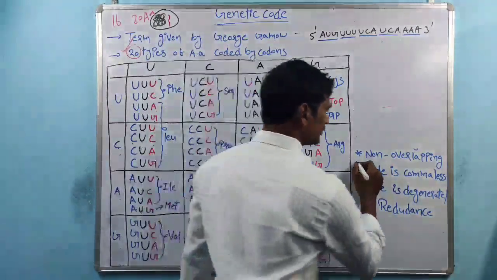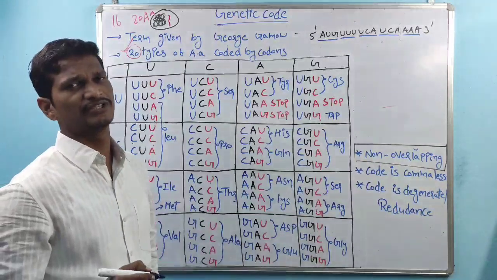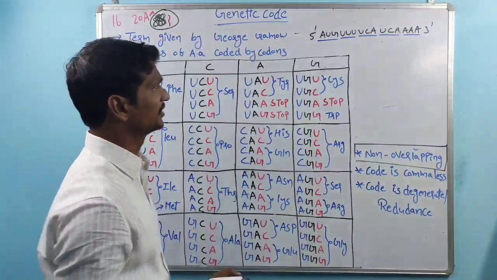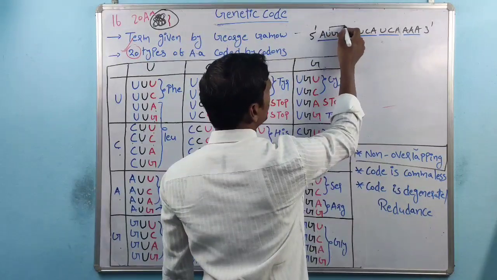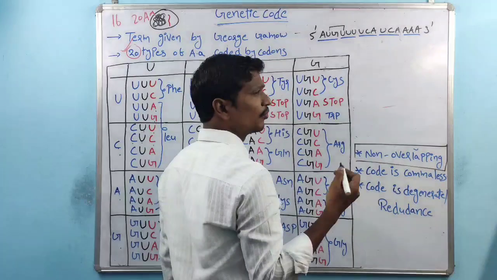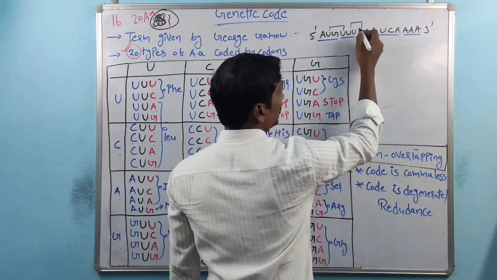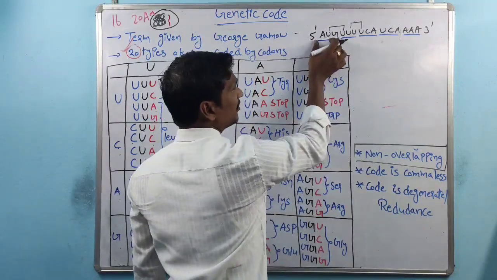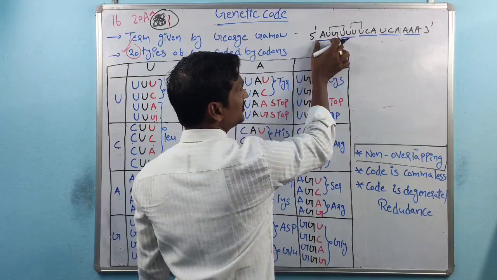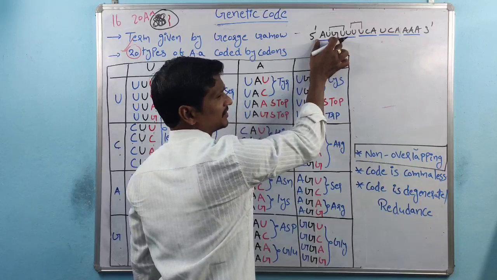So always genetic code is non-overlapping. Overlapping would mean these three codons are not involved in coding of amino acids. Again, these three are not overlapping. Always genetic code is very specific and non-overlapping. The three nucleotides of a codon code for one amino acid.